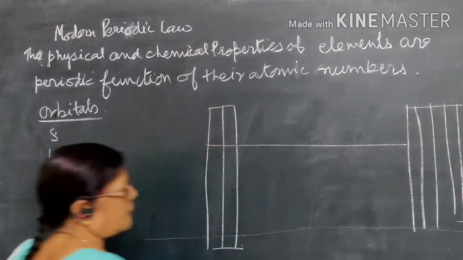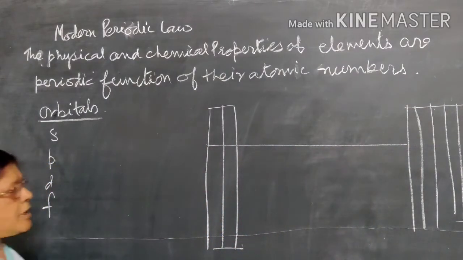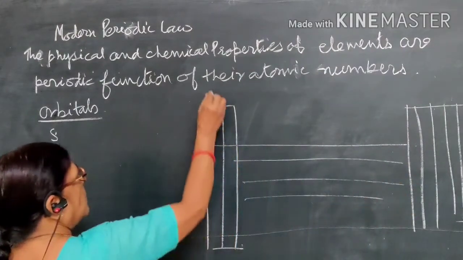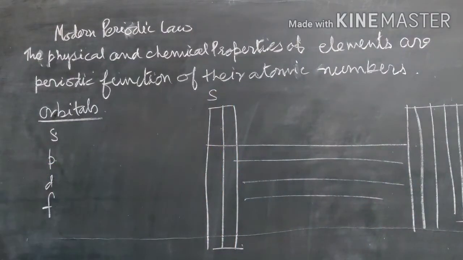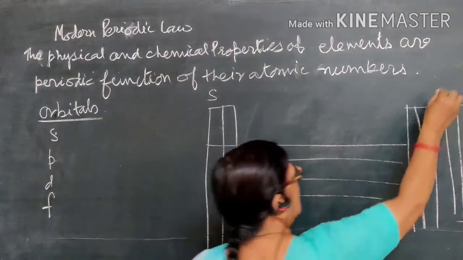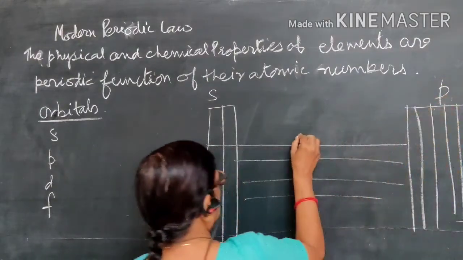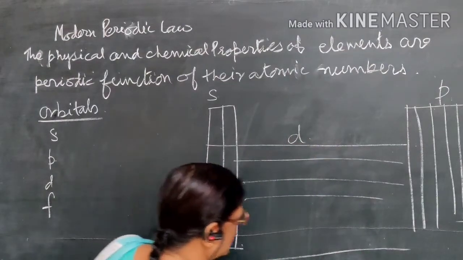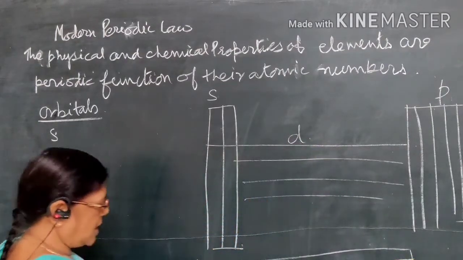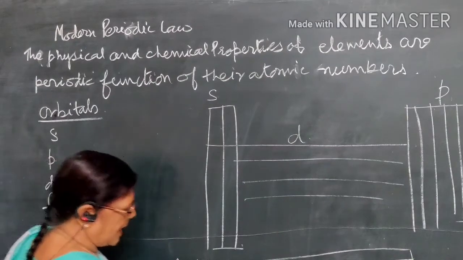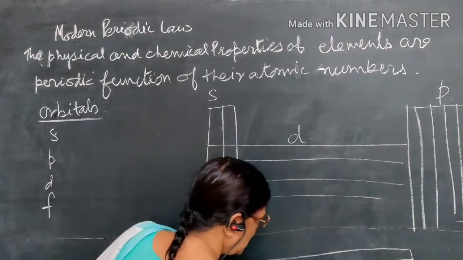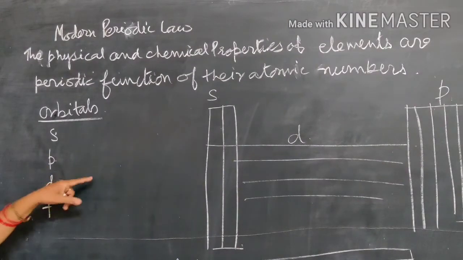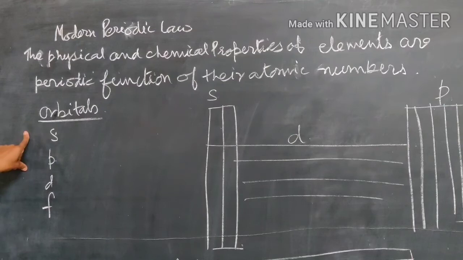So on the basis of the filling of electrons, the modern periodic table is divided into 4 blocks. This block is called the s block, and this block is called the p block. This block is called the d block, and below the periodic table there are 2 rows, which are called the f block. So the elements are classified into different blocks according to the filling of atomic orbitals.